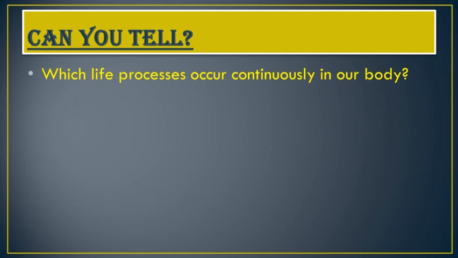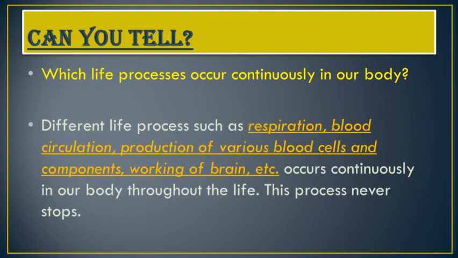Which life process occurs continuously in our body? Different life processes such as respiration, blood circulation, production of various blood cells and components, working of brain, etc. occur continuously in our body throughout life, and these processes never stop. Now student, what is a life process? These are the very basic functions performed by living beings to sustain themselves, like digestion, respiration, blood circulation and production of various blood cells. These are some of the life processes which occur continuously in our human body.